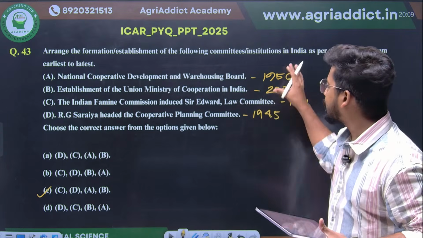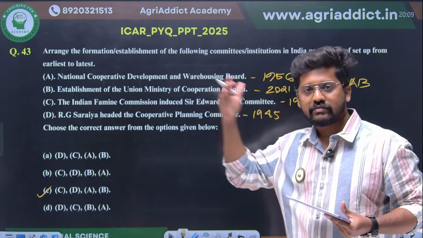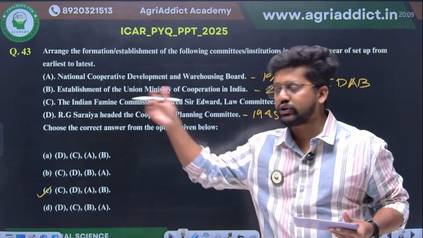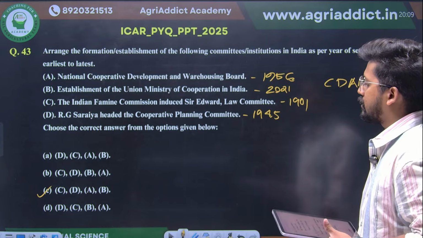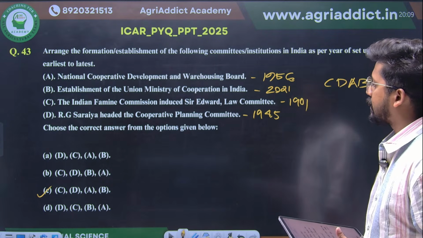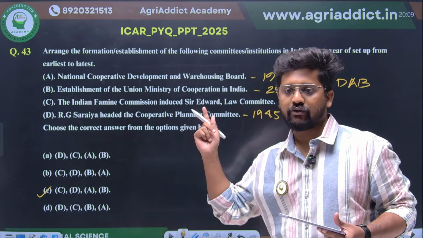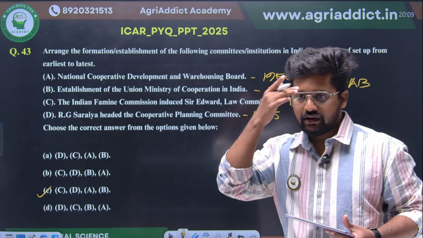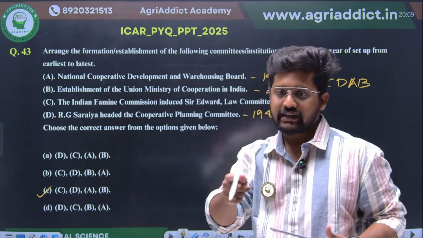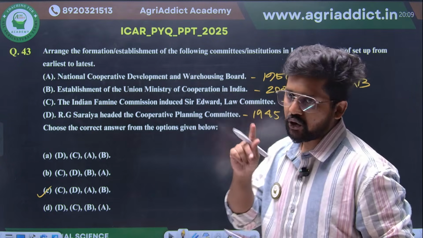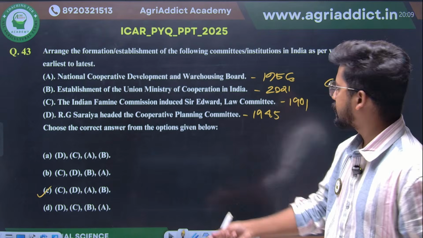The years are not overlapping. You have enough time span between the different events. So therefore, it's actually a sure shot question that you can make it clear. In my memory, this Cooperative Planning Committee is actually in 45. The Agricultural Finance Subcommittee by Dr. Gadgil was in 1944, I guess, in my memory. Okay, just review it once again.